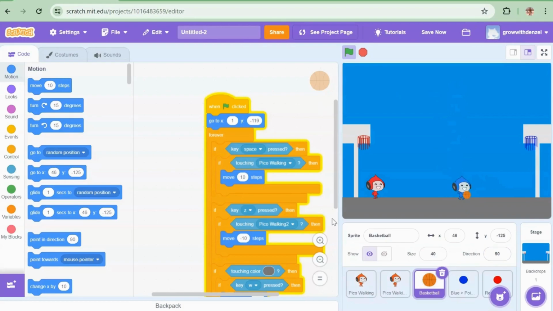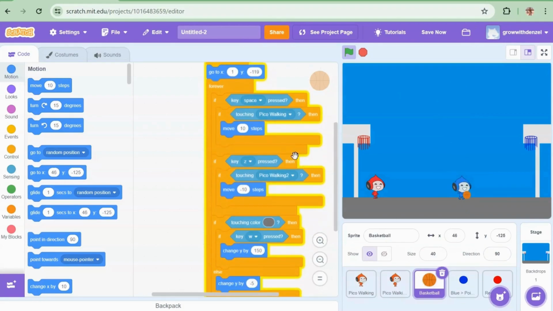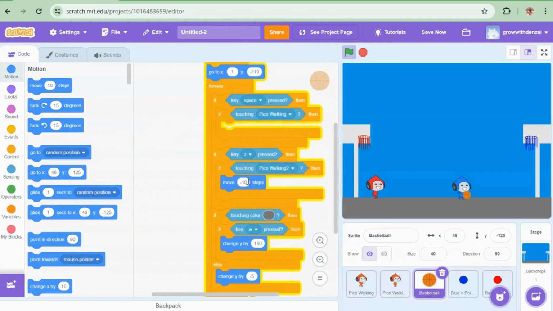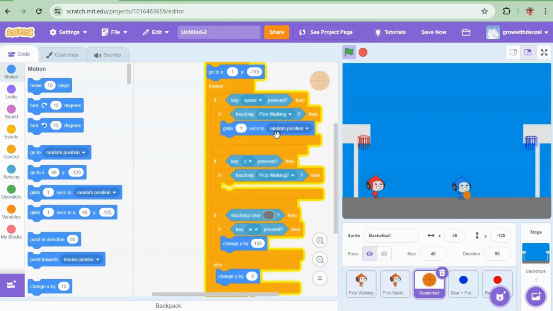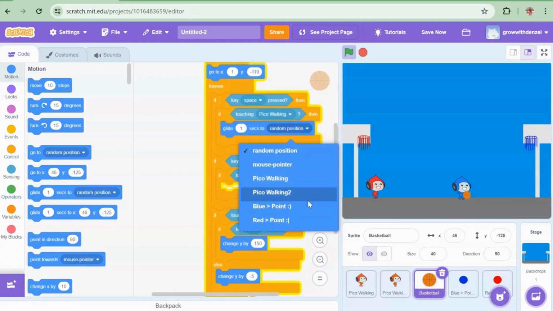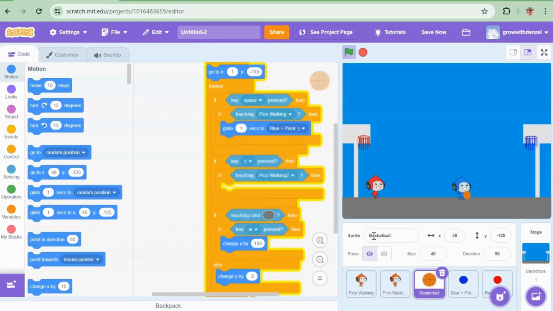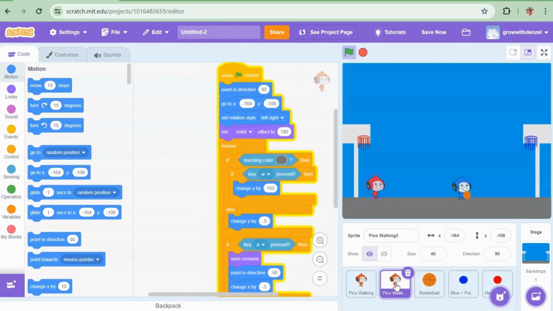Okay, so now that we've tested it and see that it's working when it touches those two, let's do the real one. Make it glide 1 second to blue points because pickle walking is red.